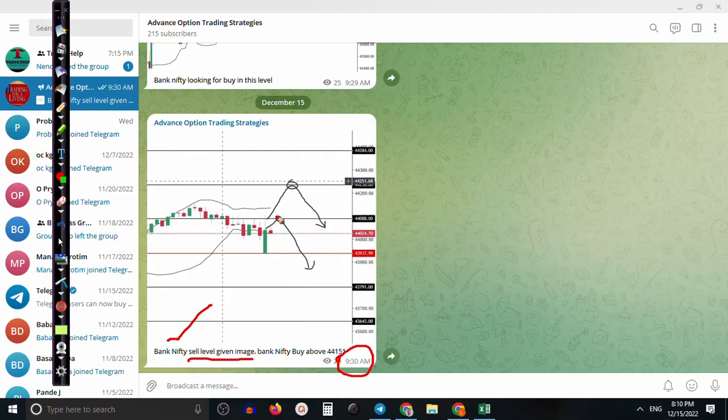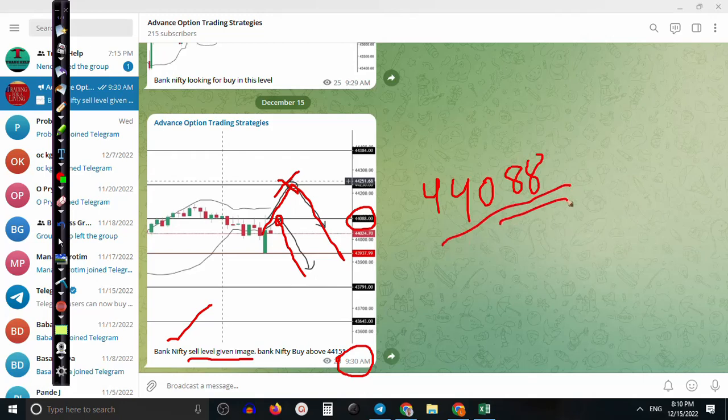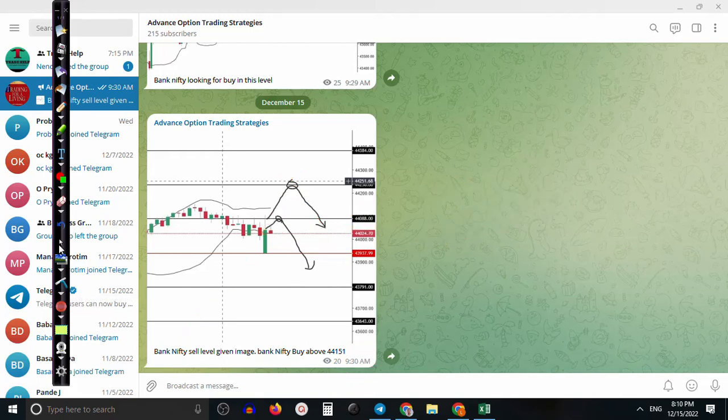So I told we are looking for short basically at this level, or if price goes to this level we are looking for short. But price was not able to reach that level, and exactly around this level, 44088, that was our level. All right, that is Fibonacci, this is the standard deviation level. So at that level we were looking for short.